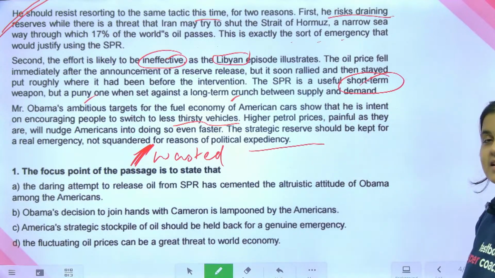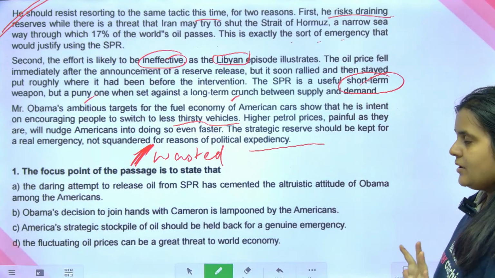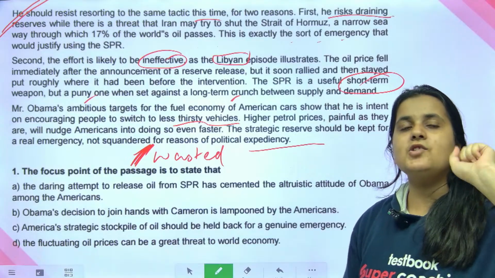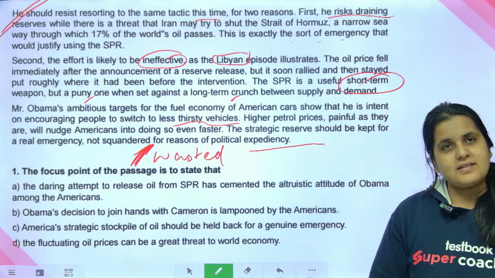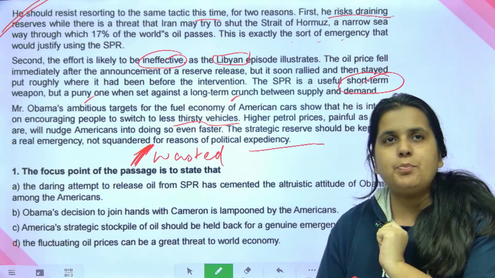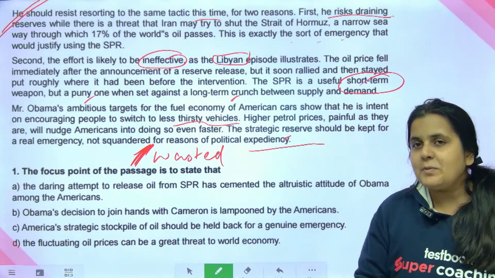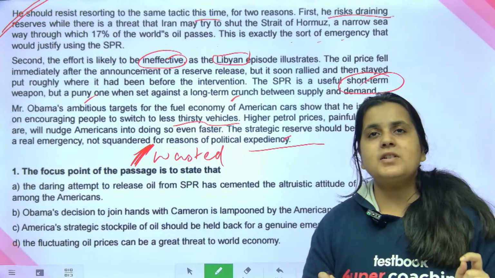So this says he has an ambitious target, okay, for the fuel economy, but SPR should be kept only for a real emergency, for a catastrophic situation. It should not be wasted. He is doing it purely for political motives, for political emergencies, for political requirements, but it should not be done for that reason. And this is the author's personal opinion.